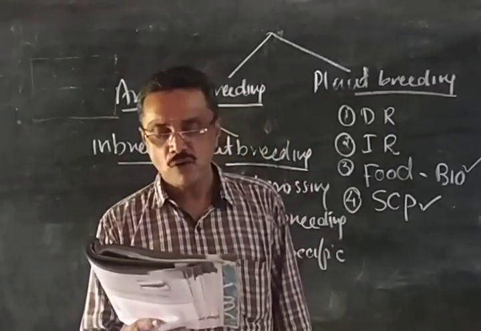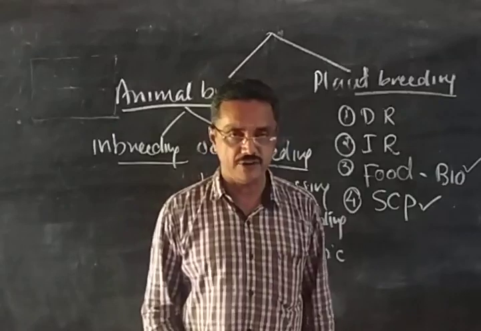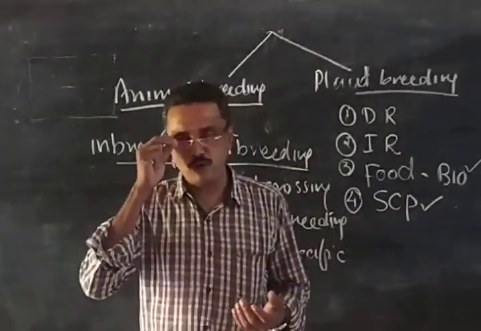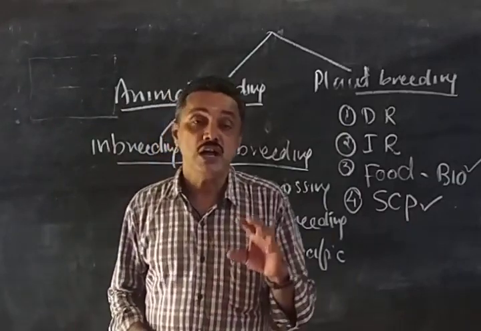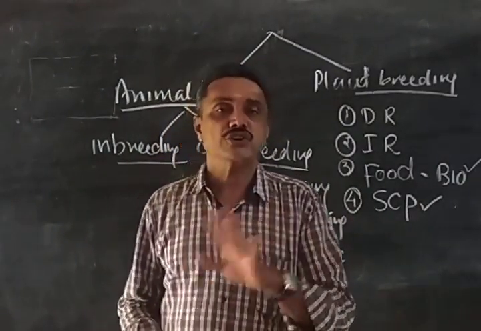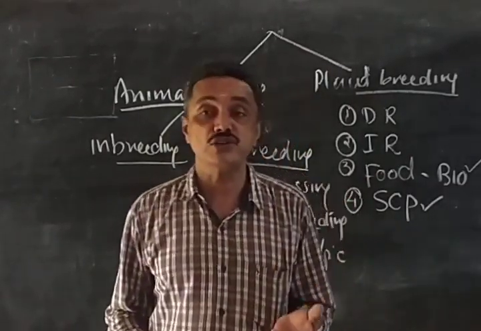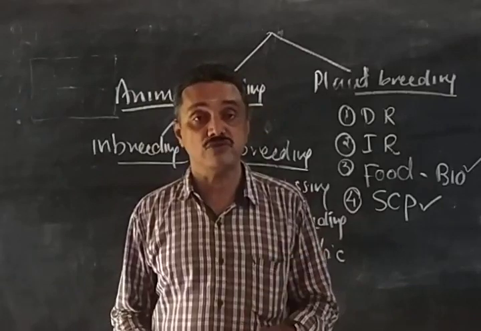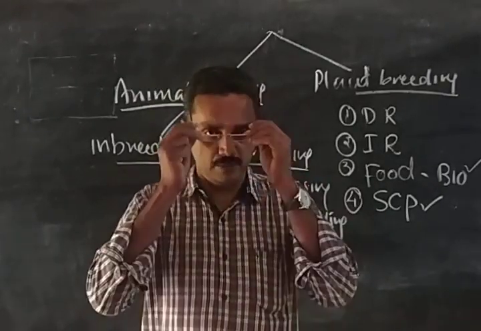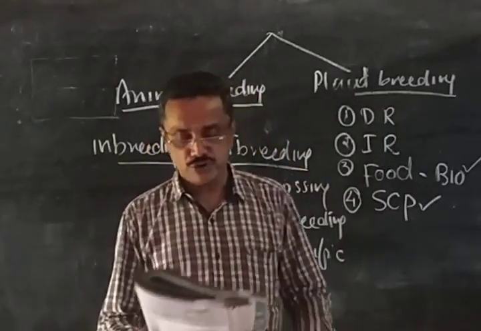Then the tenth one, what is the major advantage of producing plants by micropropagation? By micropropagation, we can produce thousands of genetically similar plants within a short time. We can use the term clones, as they are genetically similar. So that is the advantage: we can produce thousands of plants within a short time.